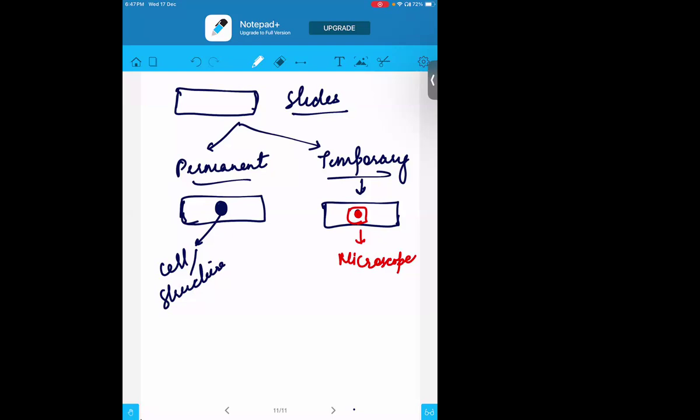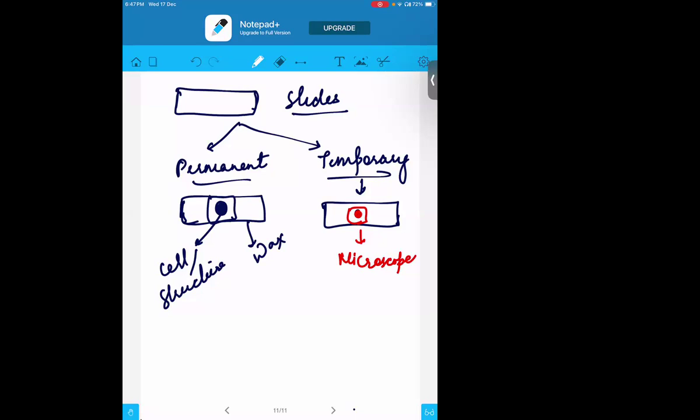Those people will be preparing them and they will be using a cover slip and they will wax it. They will seal it so that whatever is present, whatever the organism or cells are there, they cannot come out. It is like how we are using Fevikwik or Fevicol to paste something. Same way they will be using the wax to stick the organism or the cell to the slide.